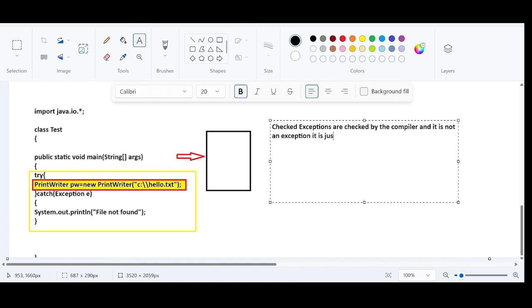It is just an error that the compiler throws, or you can say the compiler generates, if the code is not handled properly.